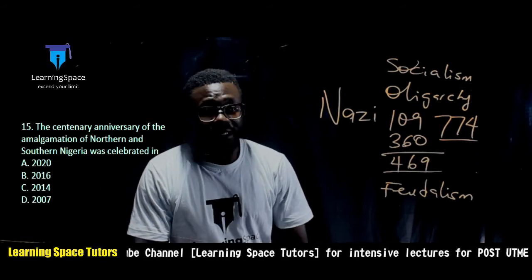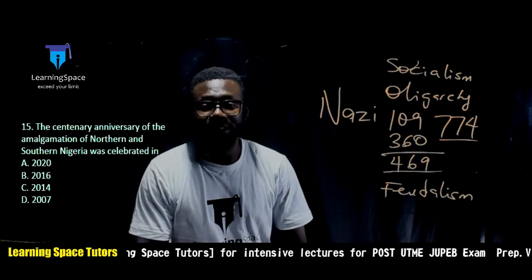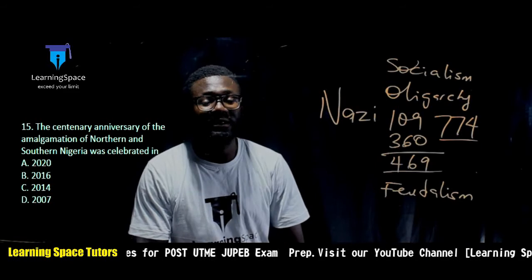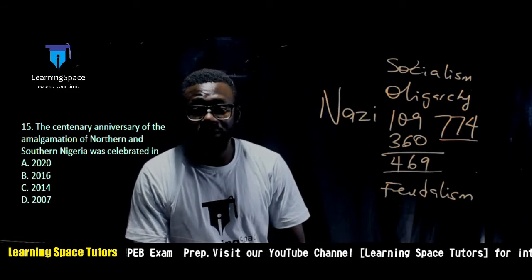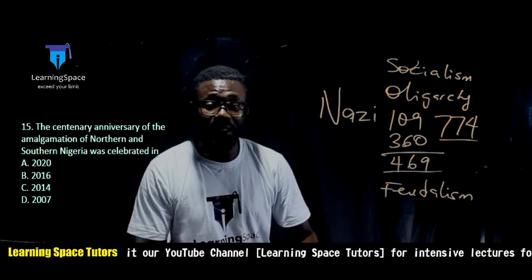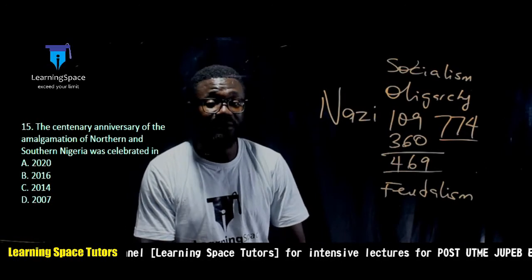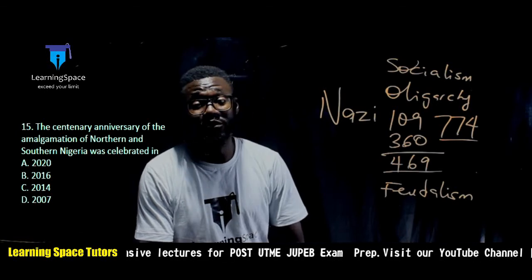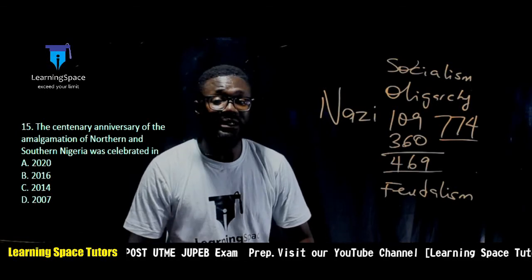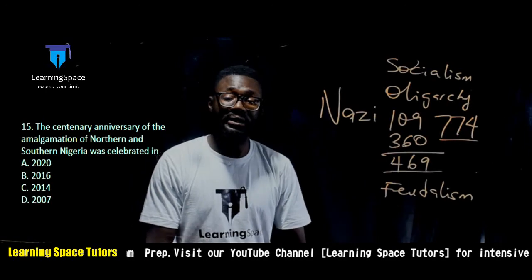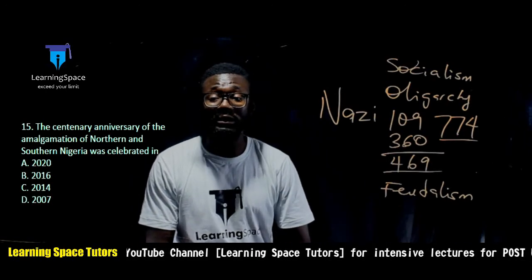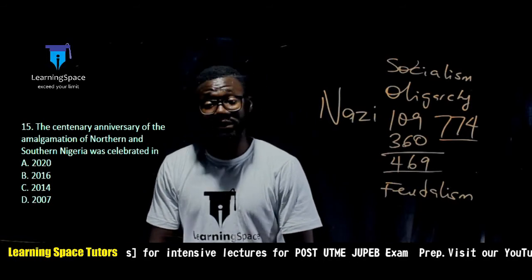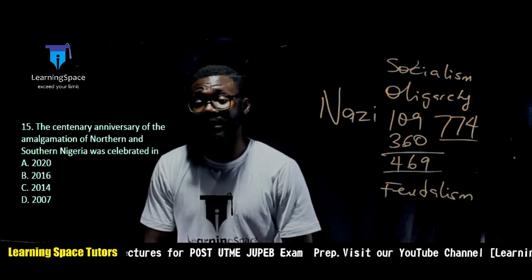The next question. The centenary anniversary of amalgamation of northern and southern Nigeria was celebrated in what year? Don't forget, the Northern and Southern Protectorate of Nigeria was amalgamated in the year 1914, and in the year 2014 it became 100 years since the amalgamation was carried out, and it was celebrated under the leadership of the former president Goodluck Ebele Jonathan in 2014. So the right answer there is option C.